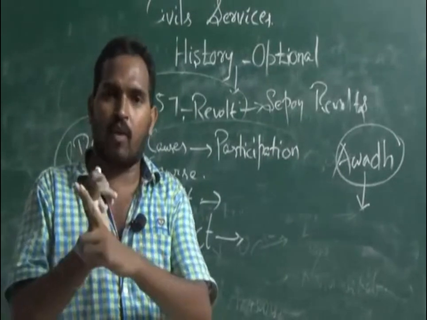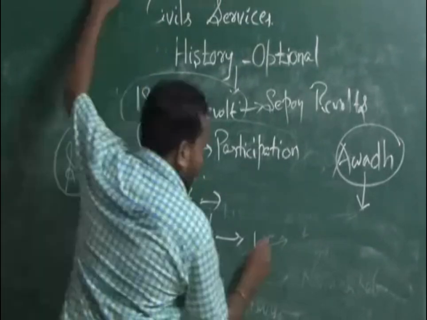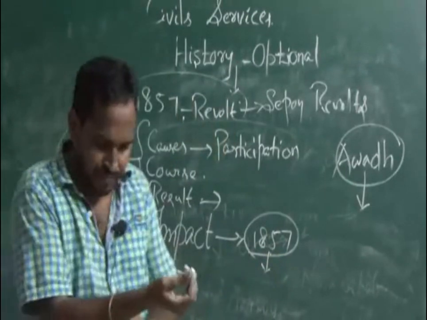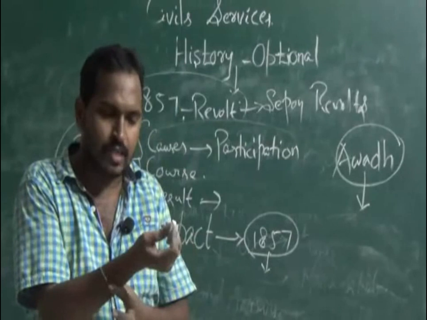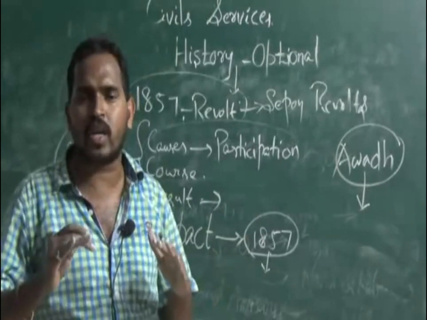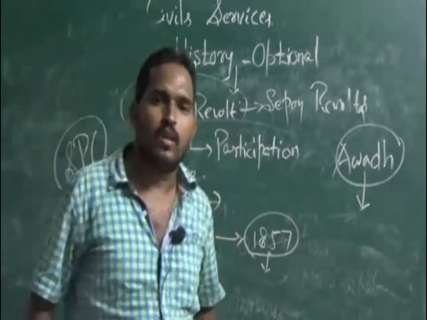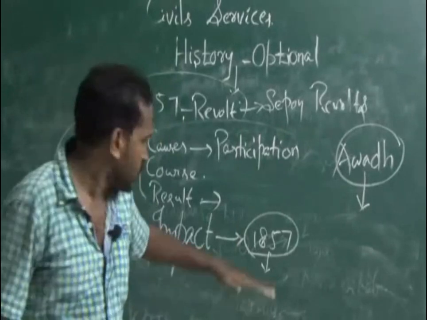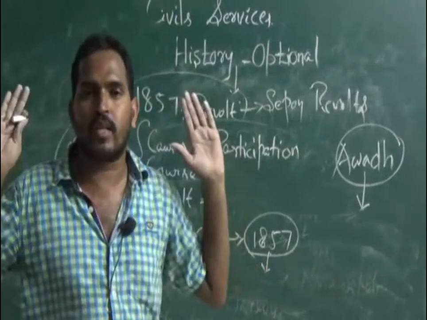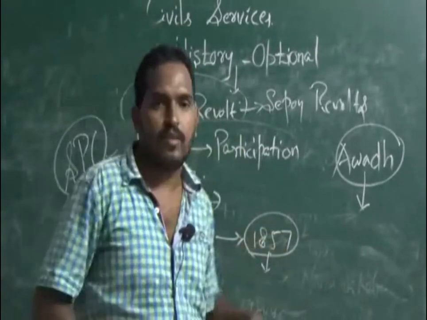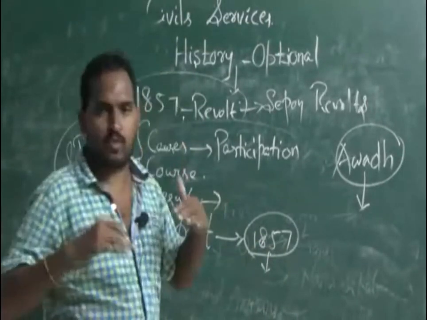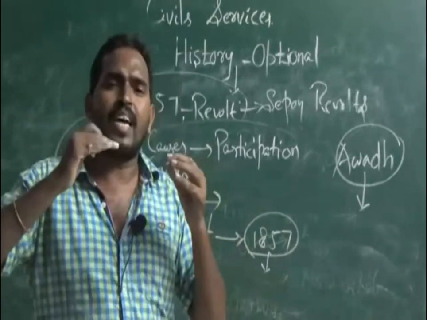After the 1857 war, the British government, the Queen, made a declaration: no further annexation. Don't annex any territory further. That declaration was given openly by the Queen of Britain after 1857. These are the impacts. So many drastic changes were there.